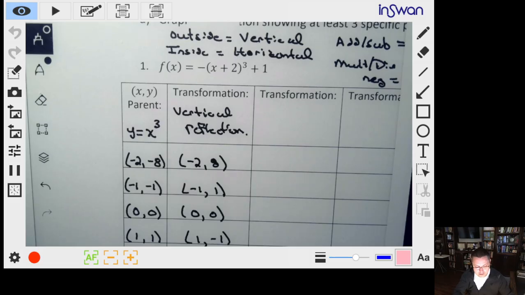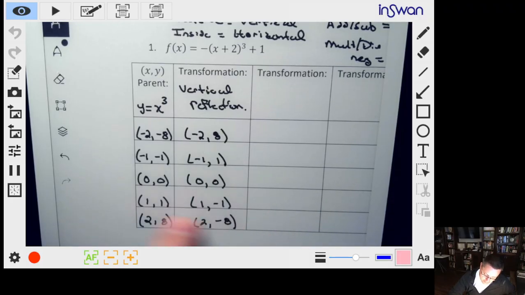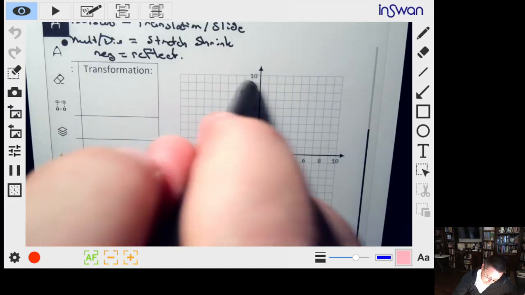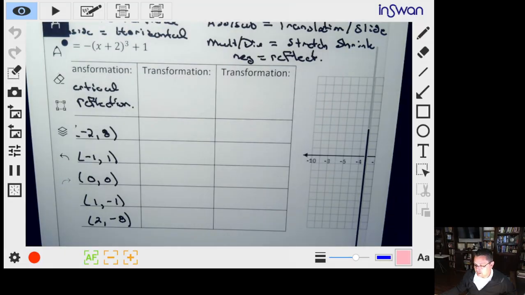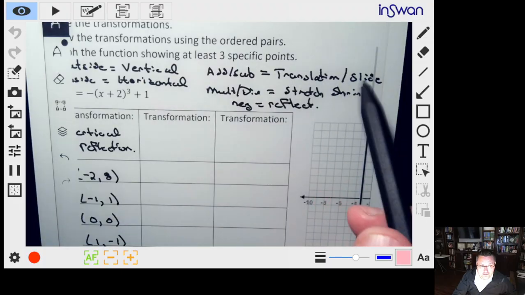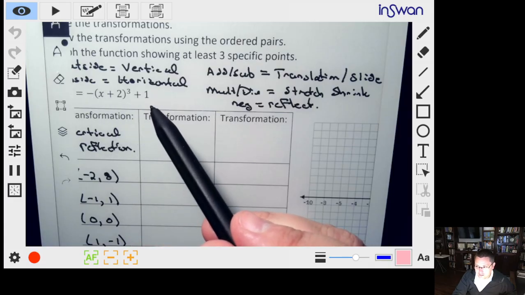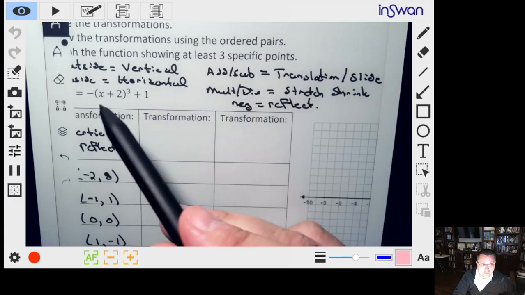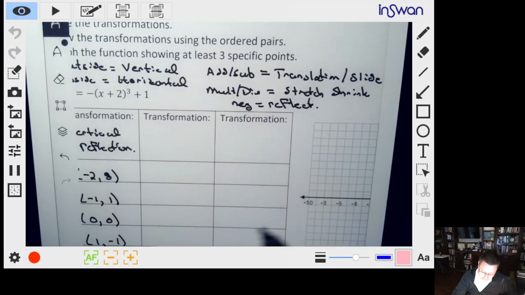Okay, so let me just zoom out just a little bit here for you guys. There you go. I'm also going to erase these because I've made my point with them, and they're not on the final graph. The next thing you're going to do is still work vertical, but now you're going to work on your shifting, which is your translation or your slide. First we deal with the multiplication on the outside, then we deal with the addition and subtraction. On the inside, everything's opposite. We'll deal with the addition and subtraction first, then the multiplication and division. And there isn't any here, so you don't have to worry about it.